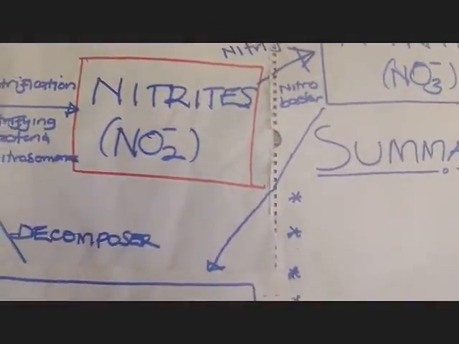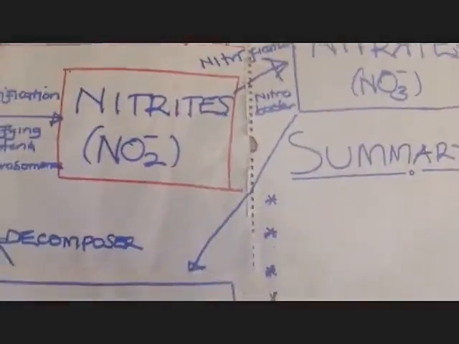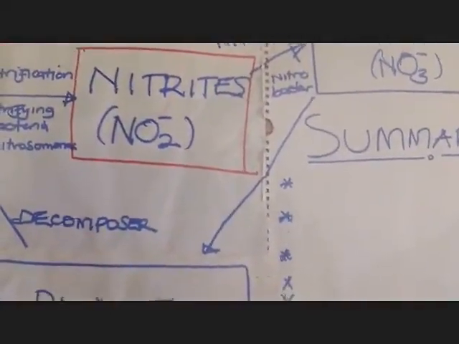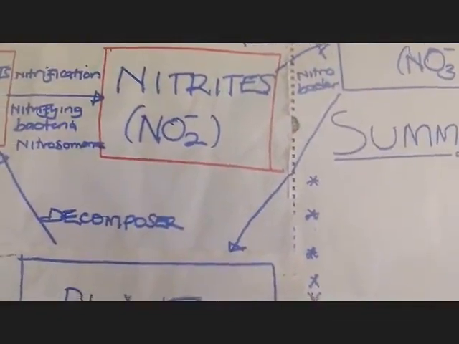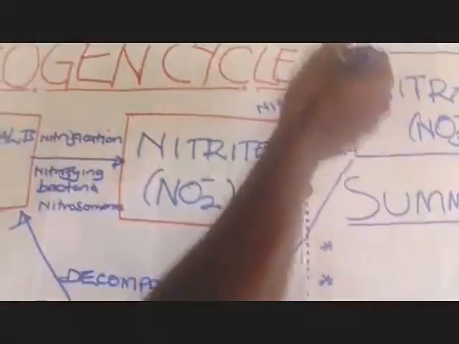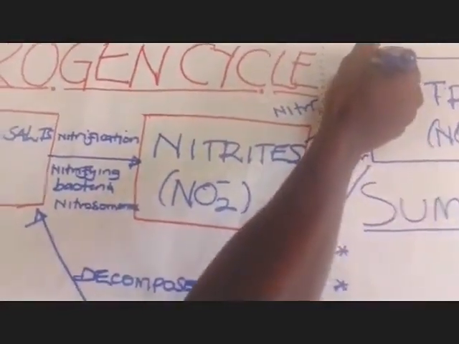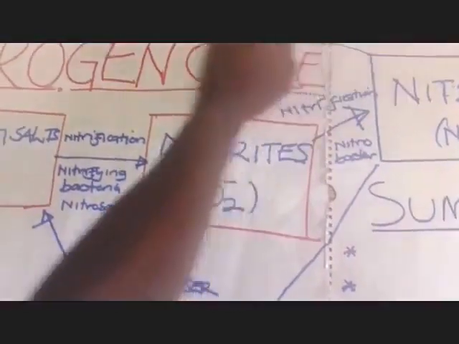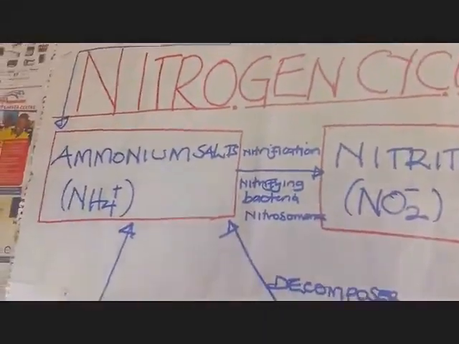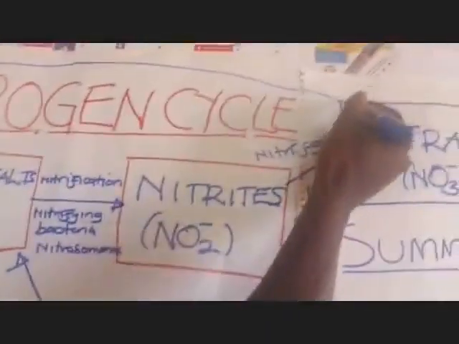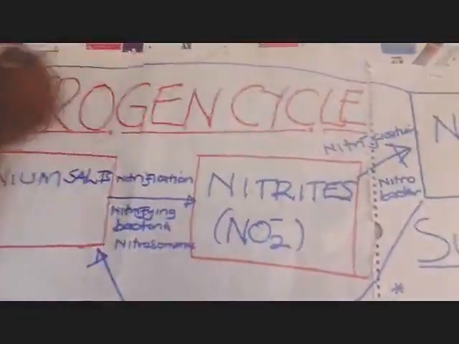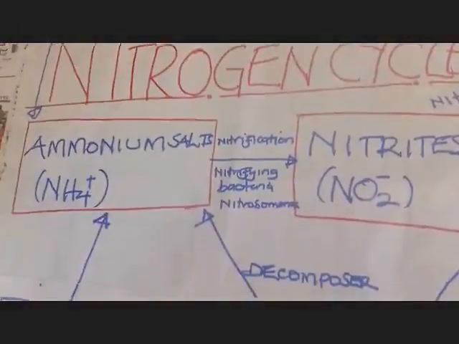Now we are seeing that some nitrates can be converted back into ammonium salts. Our space here is limited, but allow me to follow this direction. I am having my nitrates, and my nitrates now are being converted to what? To ammonium salts. So I'm driving it backwards. Try to follow my hand like that. I have limited space, so I'm driving it like that back to ammonium salts.